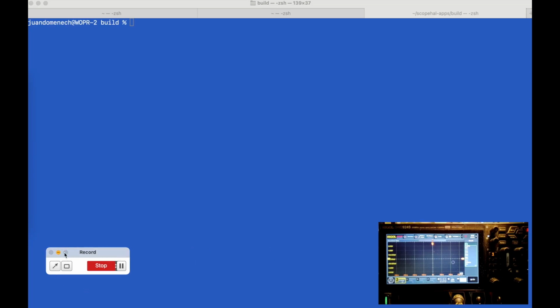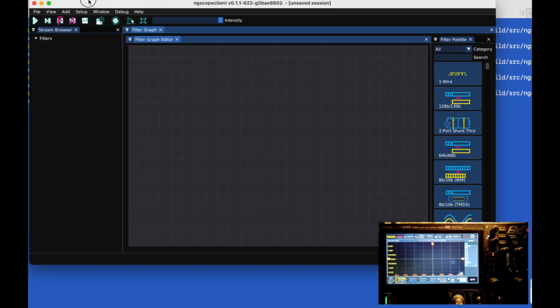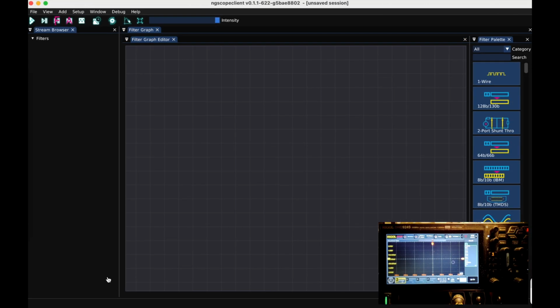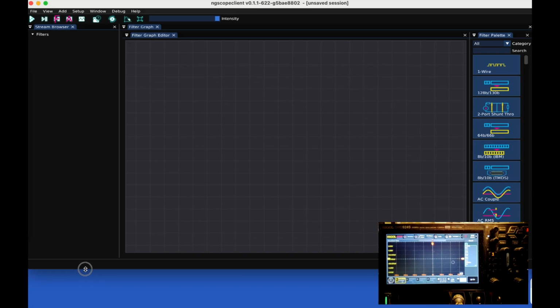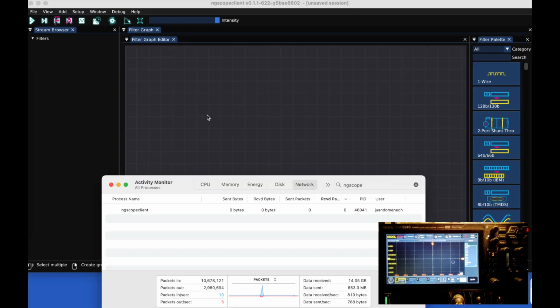Alright, so first we're going to launch the application. We'll get some warning because it's creating some configuration folders. And let's get a bit of a space down here to see a bit of a task manager, network traffic.